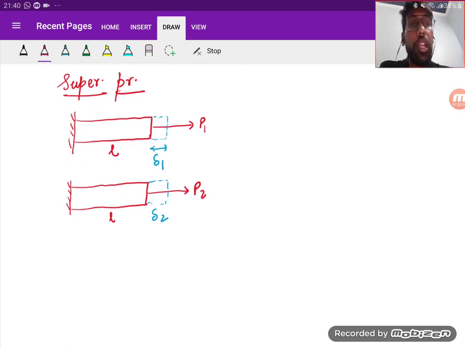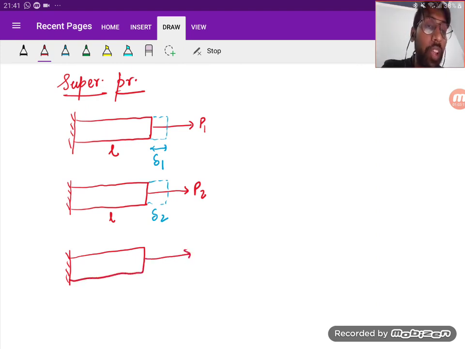Okay, now on the same bar, if I apply the load of P1 plus P2 such that P1 plus P2 is within the proportionality limit, then this particular member will be subjected to deformation of delta. So what does the superposition principle say? That the effect of multiple loading is the same as the summation of the effect of individual loading.